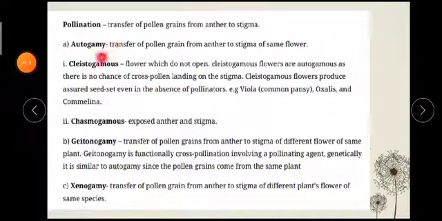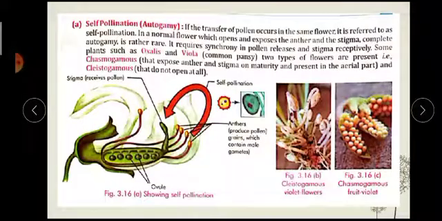So from this we came to know that in autogamy the pollination happens within the same flower, and autogamy is of two types. One is clistogamous and another is chasmogamous. These are two different types of flowers. Clistogamous flowers are those flowers that do not open at all. That means they are closed flowers. If you see this diagram, this is a clistogamous flower. Clistogamous means they are closed, they are not open.